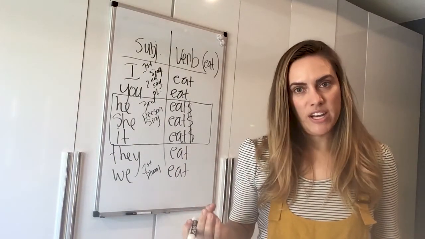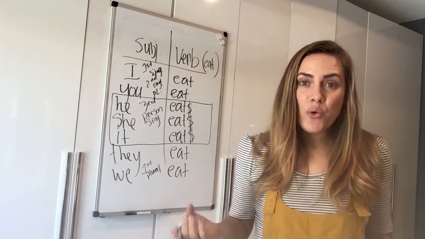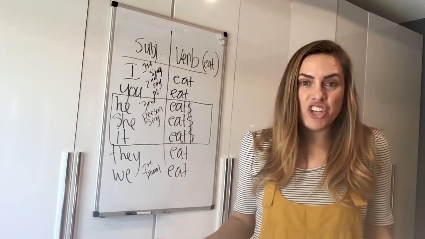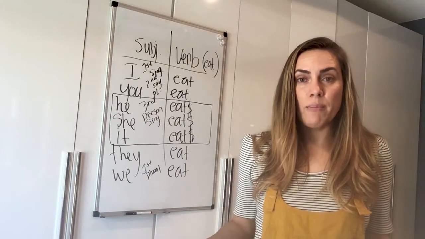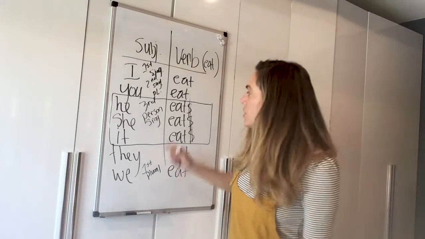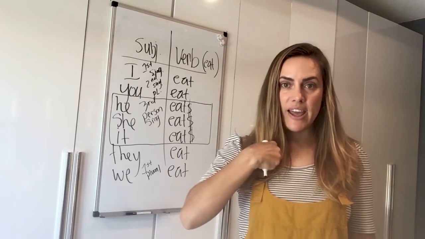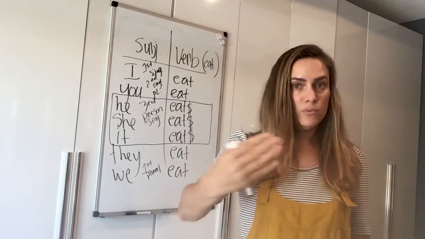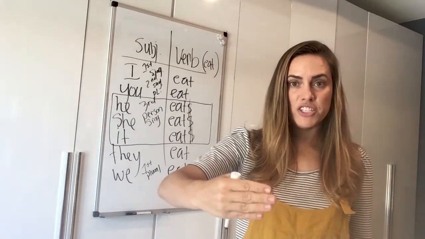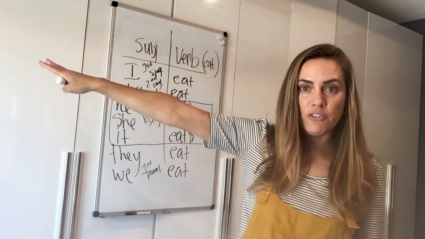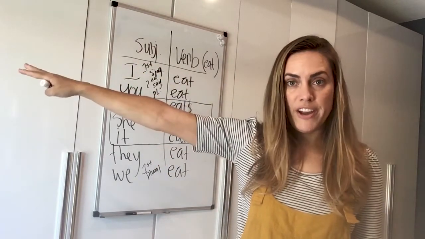That's the important one in English because that's the only one where the verb really changes when we think about subject-verb agreement. So he, she, it, that's third person, not I, not you, not us having a conversation, but the person over there or the people over there, okay?